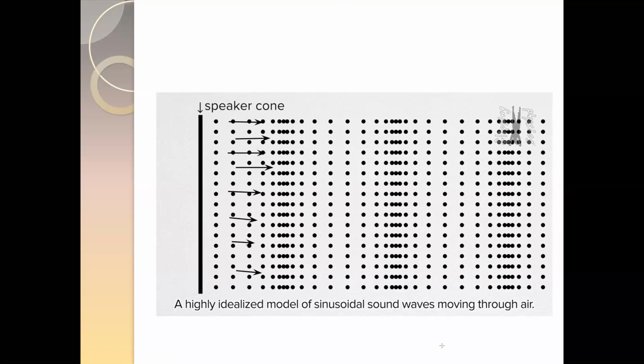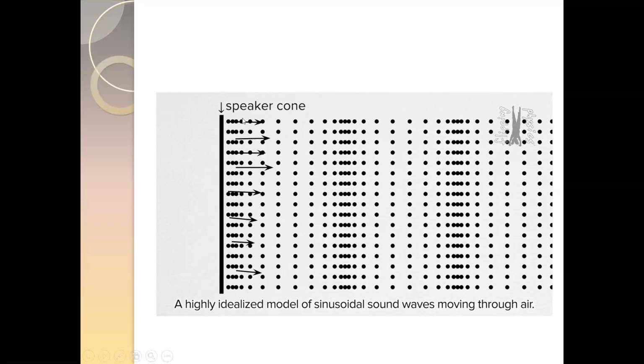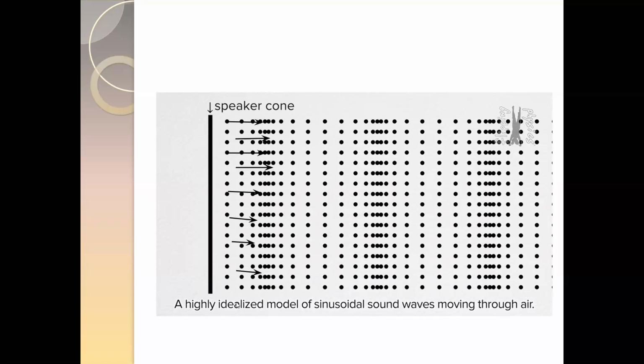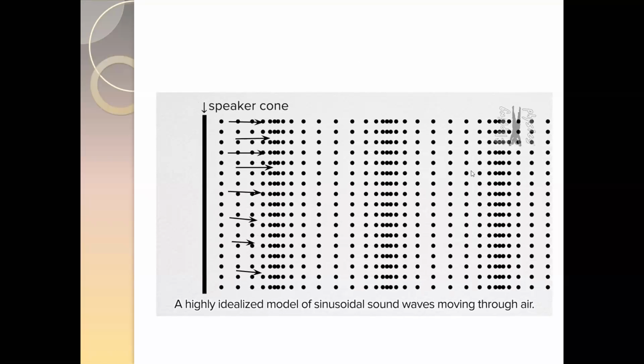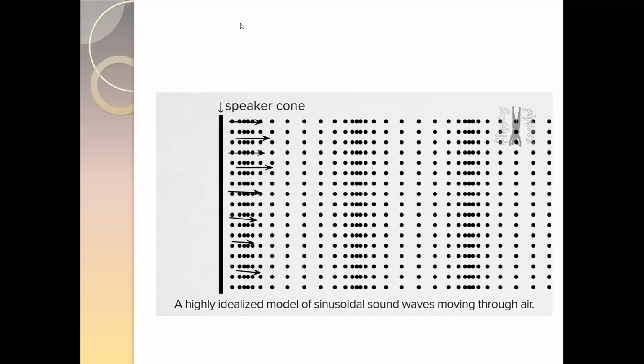Which direction are the particles moving? The particles are vibrating, so either they're moving towards right or they're moving towards left. You can see here the particles are either moving towards right or moving towards left. So the direction of the particles is left and right. And what is the direction of the wave?